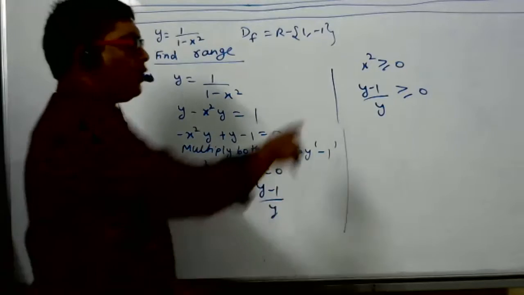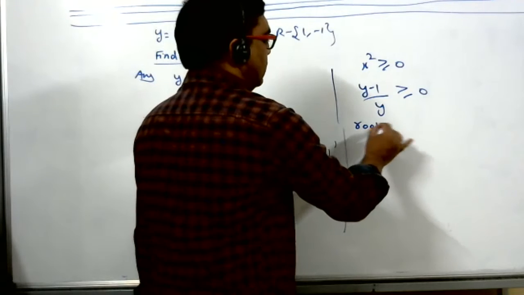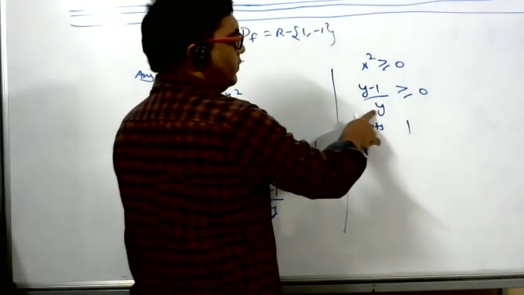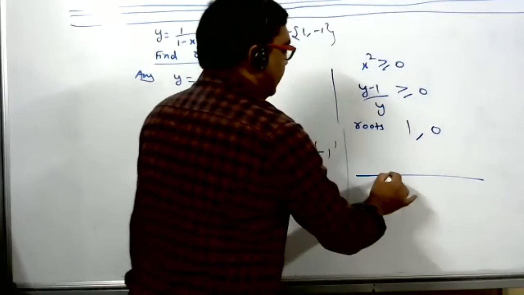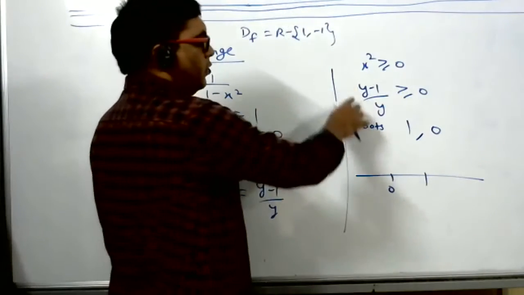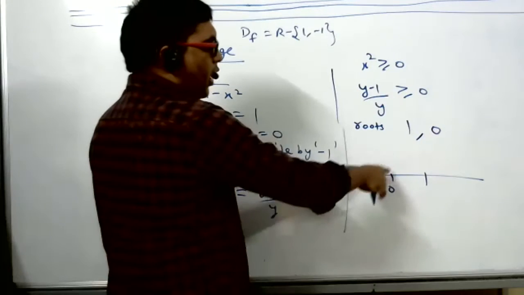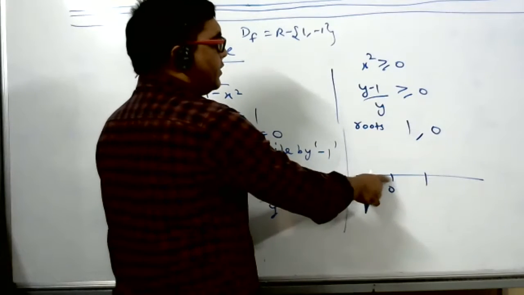Wavy curve method. What are the roots in the numerator? 1. Denominator? 0. Draw the number line. This is 0, this is 1. Put a number more than 1. Sir, y cannot be 0, no? Okay, I will not take 0. I will not consider it, but I will put an open bracket at 0.